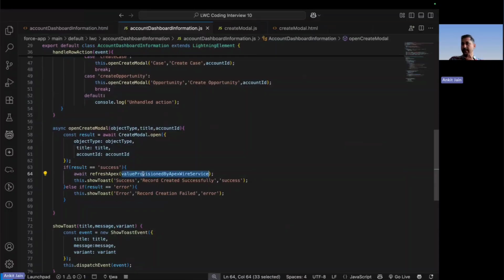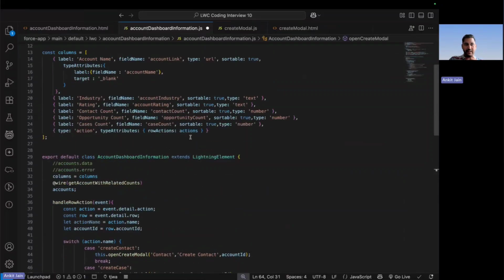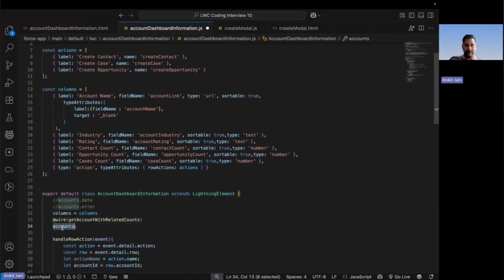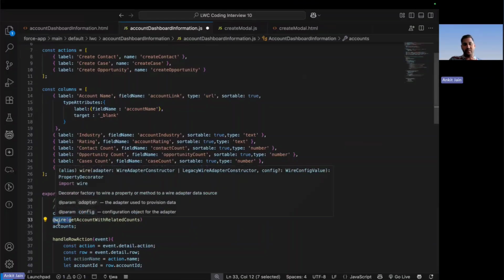Now while refreshing the apex, the parameter that you have to pass is the output of your wire decorator, because you have to ask the Lightning web component to invoke this wire decorator. So how can you pass that message? By passing the output of the wire decorator.